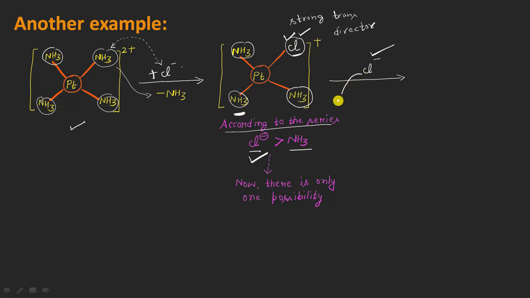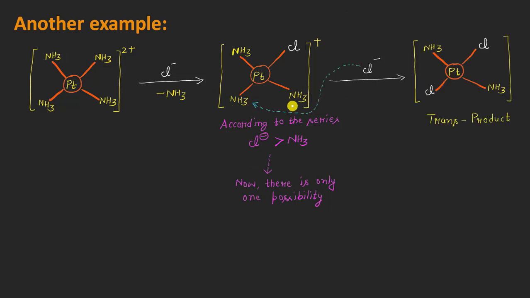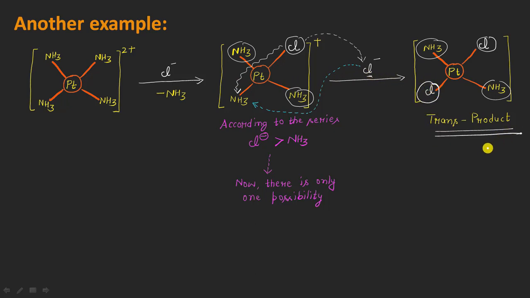So this chloride ion will be coming and replacing this ammonia molecule, resulting in the formation of this kind of product here. So we are having ammonia, this one here. This is the second ammonia molecule, which was also present here in this way, and this was the chloride, which was the strong trans director in this case, which will be directing the second incoming chloride ion to occupy a position trans to itself, I mean this position here, right? So you can see that this chloride ion is now present on this position, resulting in the formation of a trans type of product in this way, right?